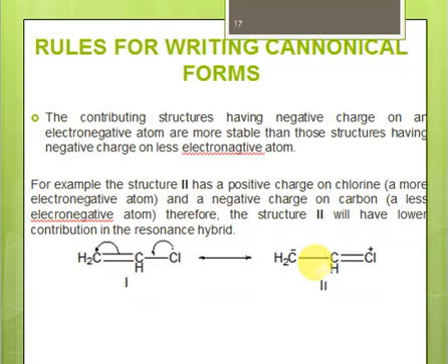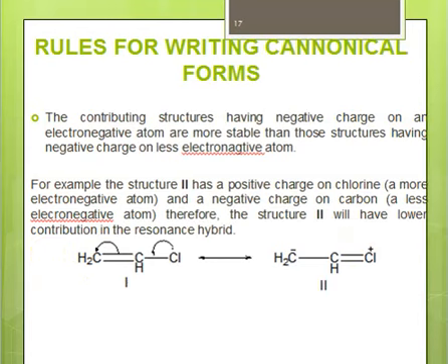But in this structure, you see that here we have chlorine and we have carbon, and the negative charge is on carbon, it's not on chlorine, right? The presence of negative charge on carbon indicates this canonical form is less stable. If the negative charge were on this chlorine, then the structure would have been more stable, right? The structures having negative charge on an electronegative atom are more stable as compared to structures that have negative charge on a less electronegative atom.